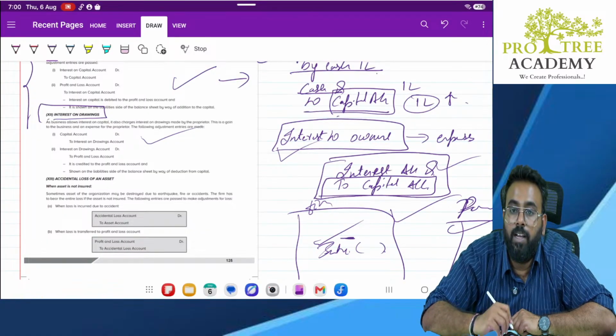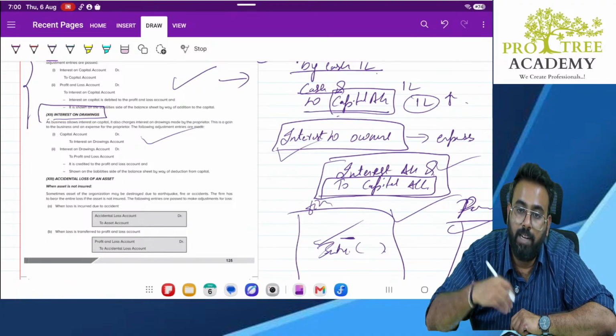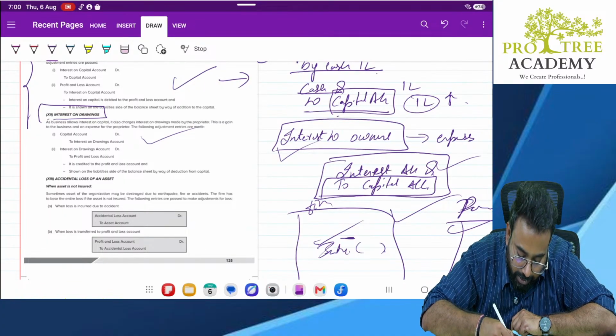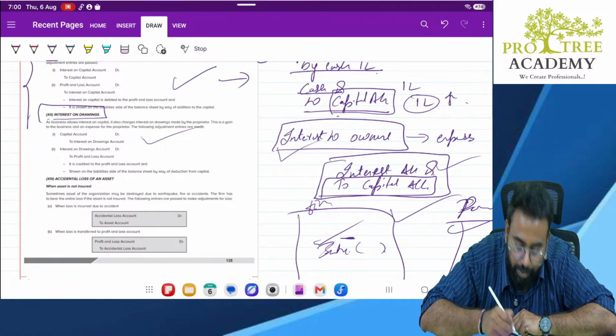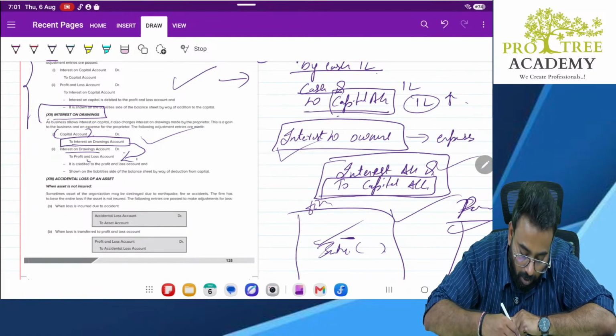Income is credited. Where will it get adjusted? It will get adjusted in my capital account only. Then this interest will be transferred to P&L account. Interest on drawings account debit to P&L account. Clear? Remember, here also same thumb rule.